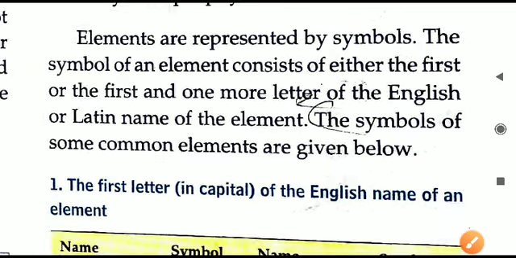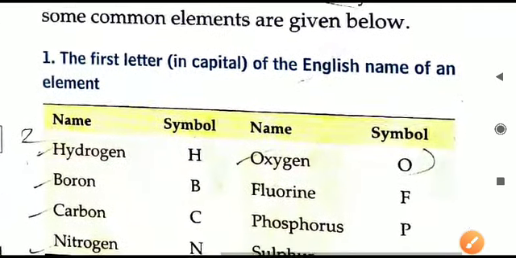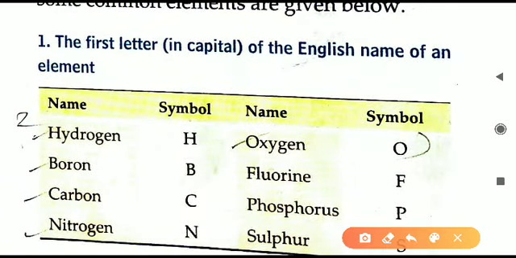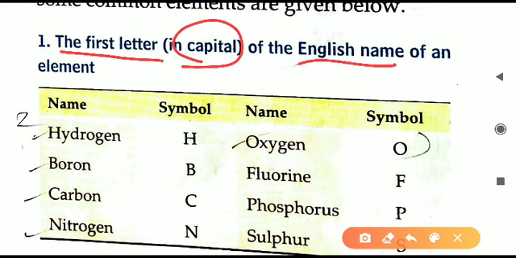The first method of writing the rule is the first letter, written in capitals, of the English name of the element. Like hydrogen. Hydrogen first alphabet is what?